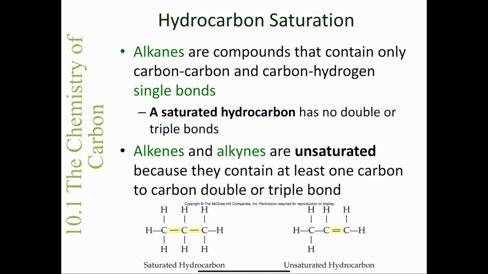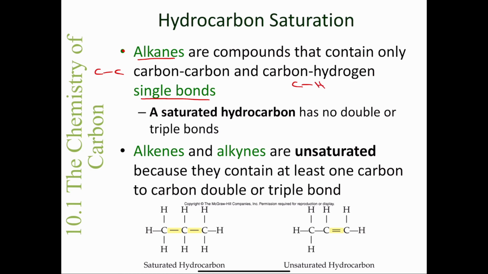Now, in terms of hydrocarbon saturation, it says here that alkanes are compounds that contain only carbon-carbon and carbon-hydrogen single bonds. So you must memorize that alkanes only have single bonds. And the only kinds of single bonds we're going to see are carbon-carbon single bonds like this, or carbon-hydrogen single bonds. Nothing else.